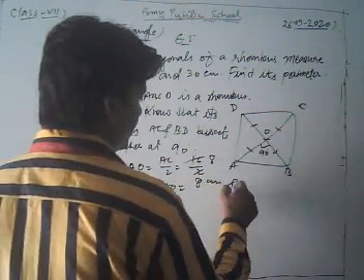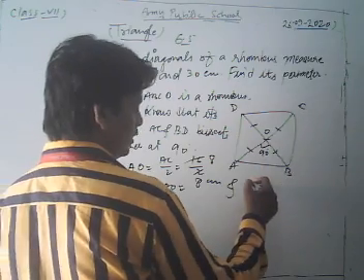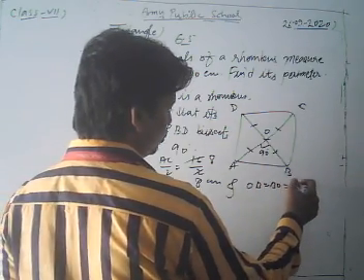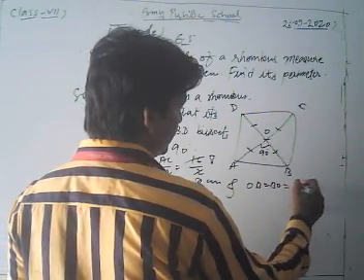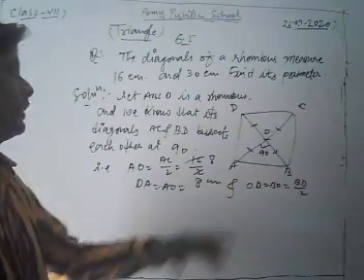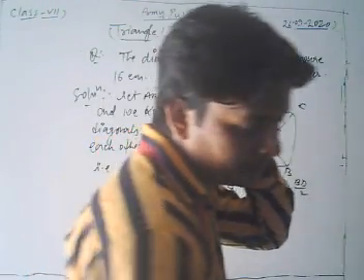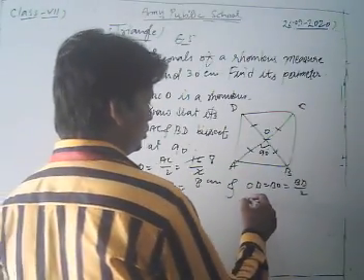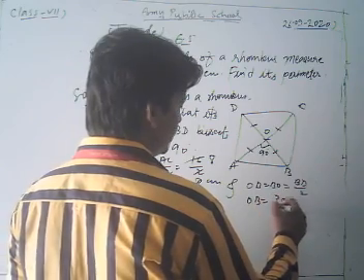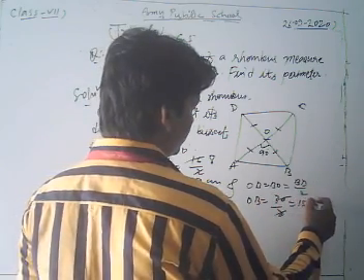Similarly, distance OB is half of BD. The second diagonal is 30 centimeters, so OB is 30 upon 2, that is 15 centimeters.